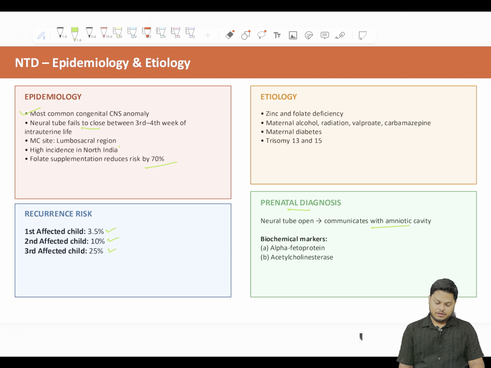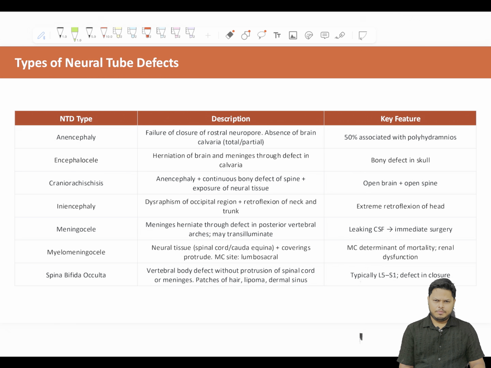Okay, these are the types of neural tube defects. Very, very important. Everything you need to remember. You will remember, don't worry. I have put certain good images that will get imprinted in your brain. Just time and again follow this up.